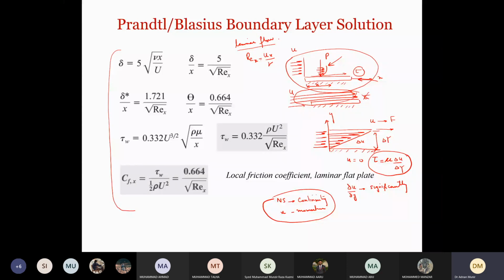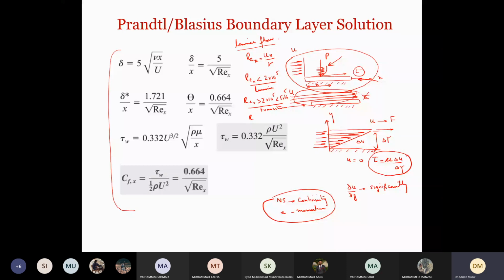If Re_x is less than 2 into 10 raised to the power 5, the flow is laminar. If Re_x is between these values and less than 5 into 10 raised to the power 5, the flow is transitioning to turbulent.